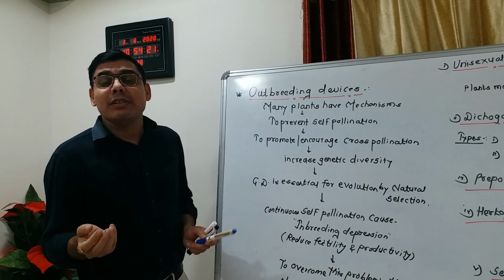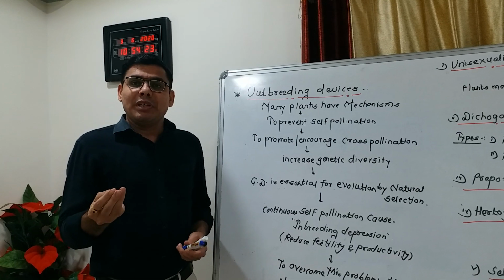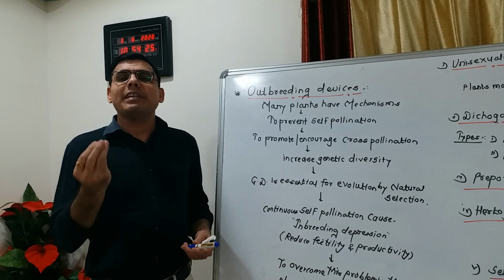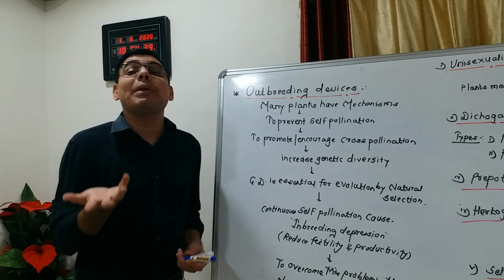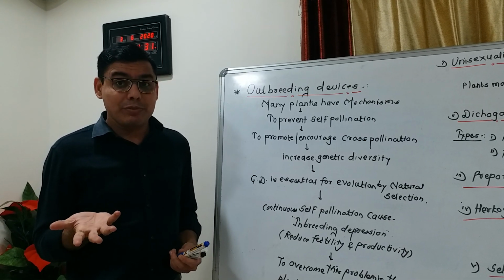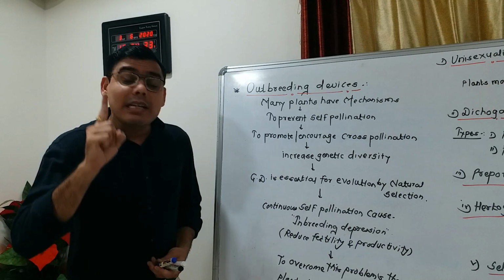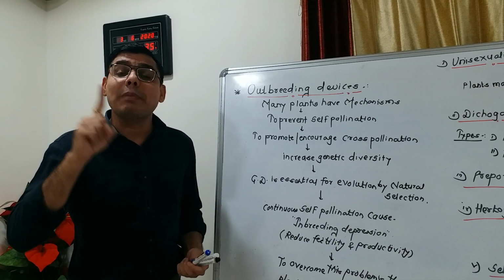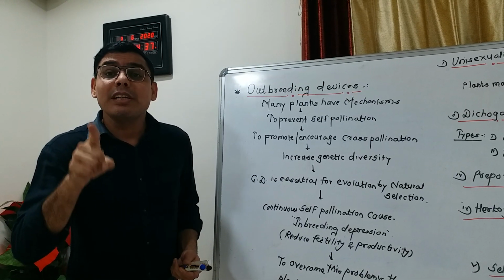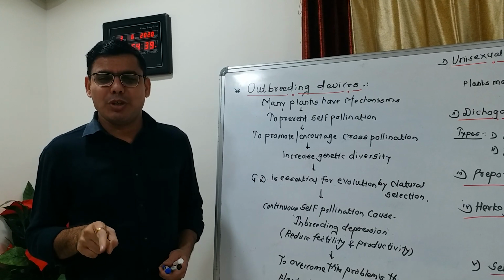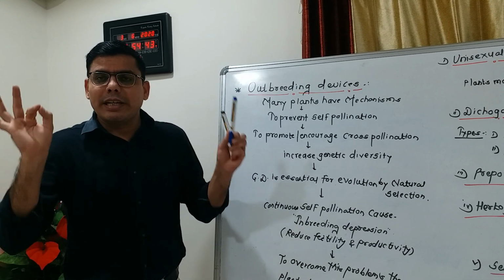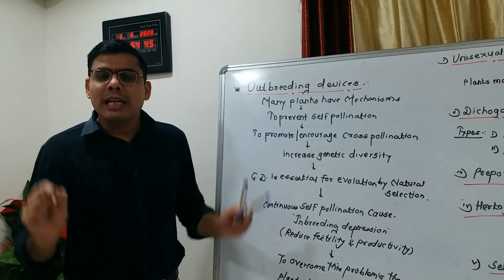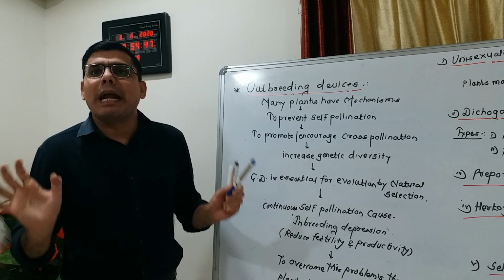When continuous self pollination takes place in plants, it causes inbreeding depression. What is inbreeding depression? Inbreeding depression means it reduces the fertility and productivity of plants.